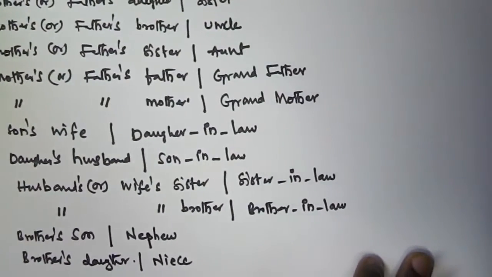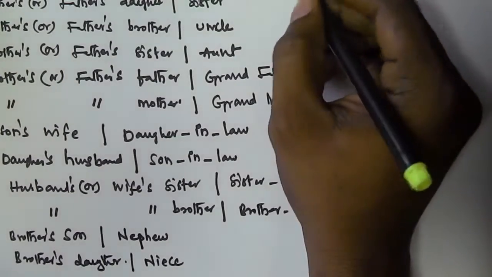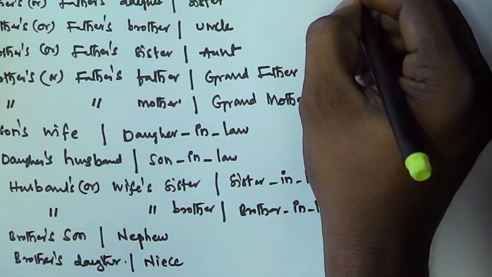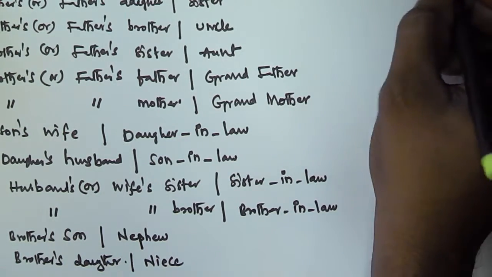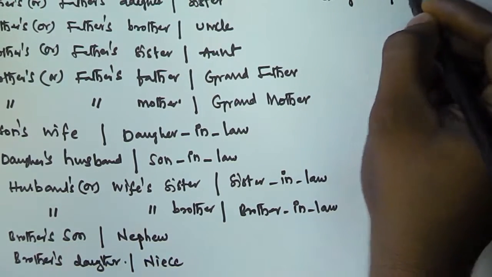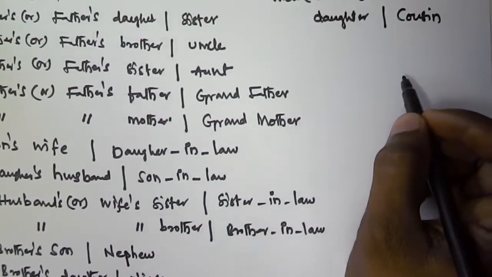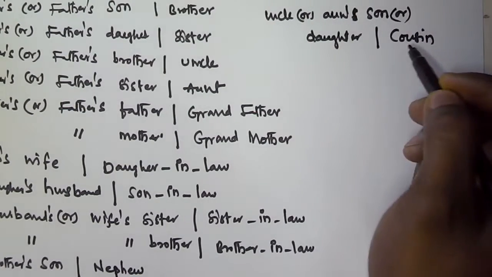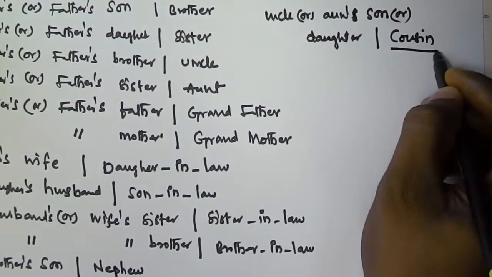And some other basic relationships are like uncle's or aunt's son or daughter, who is called a cousin.